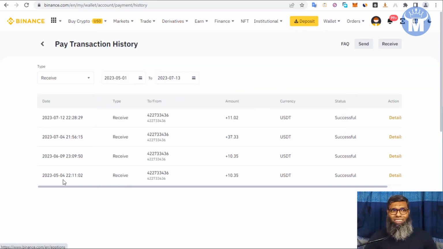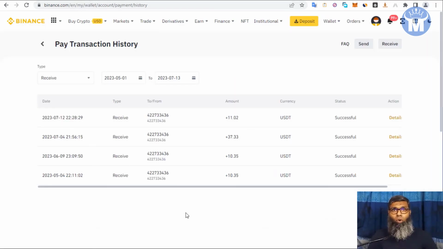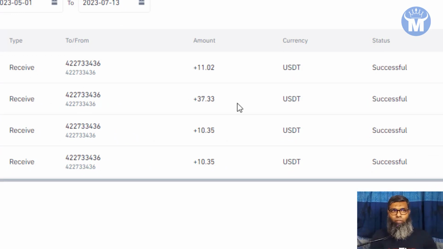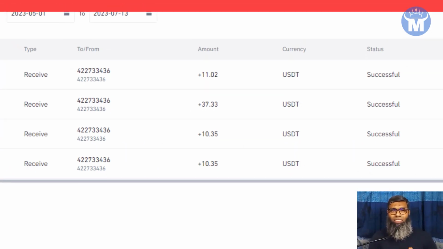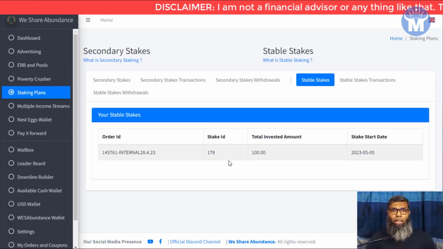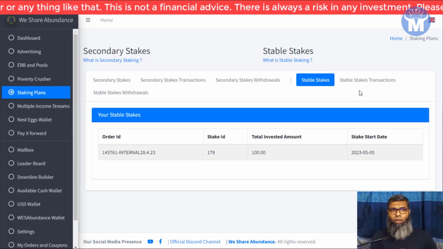here is my Binance account, you can see that it shows just the past 3 months of transaction history, because WeShareAbundance paid me using Binance Pay ID. The pay transactions do not show for more than 3 months. So this is the last 3 months of payments I have received. You can see the $37 here. That is for the stable stakes. Stable stakes is what I have invested $100 in, and it just requires 1 login per month to get the profit amount.